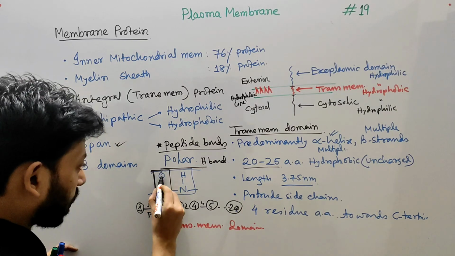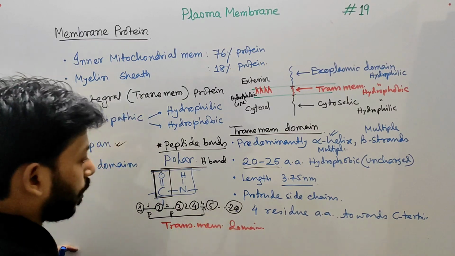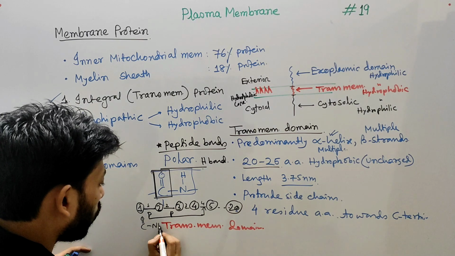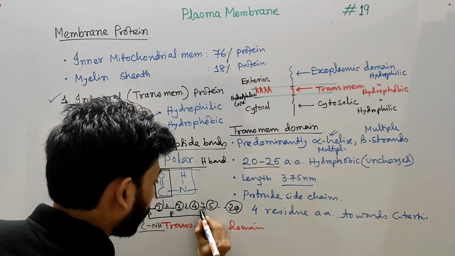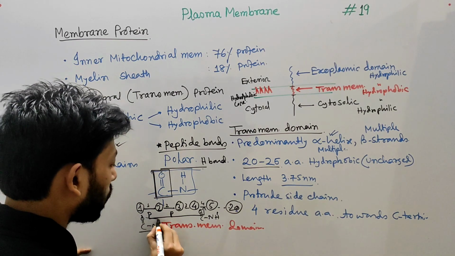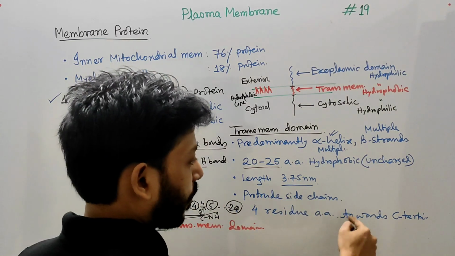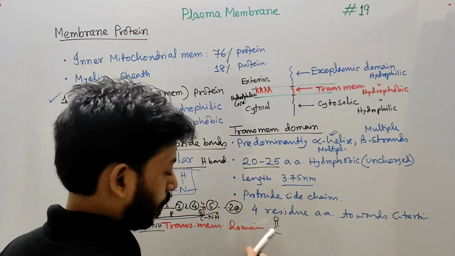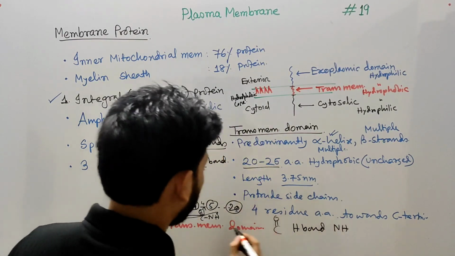So this carbonyl group will make a hydrogen bond with this amide group. If there is a C double bond O, NH group, that is the peptide bond, then this carbonyl oxygen will make a hydrogen bond with the amide hydrogen. So four residues apart towards the C terminus, the carbonyl group of the peptide bond will make a hydrogen bond with the NH, that means this amide group.